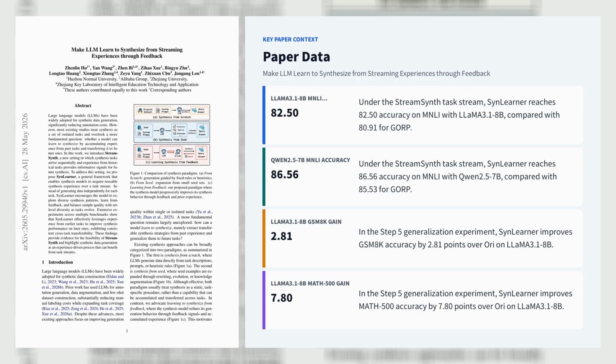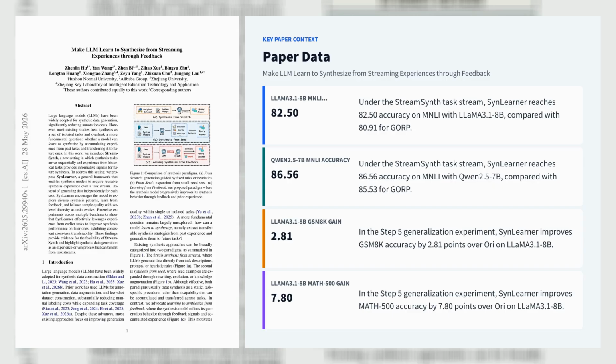show that SynLearner consistently outperforms direct prompt-only synthesis and continual learning baselines such as GORP, FAPM, NCL, and Seeker, with especially strong gains on later tasks. For example, on Llama 3.1 8B, it reaches 82.5 accuracy on MNLI versus 80.91 for GORP, and on Qwen 2.5 7B, it improves MNLI to